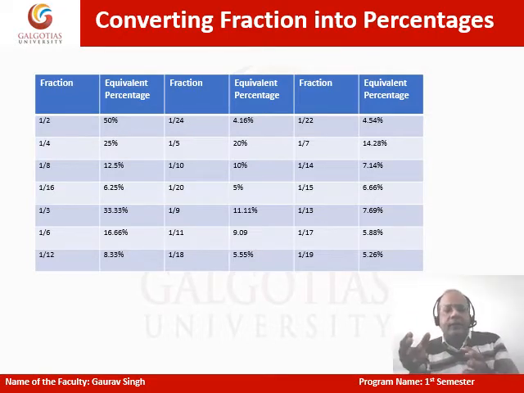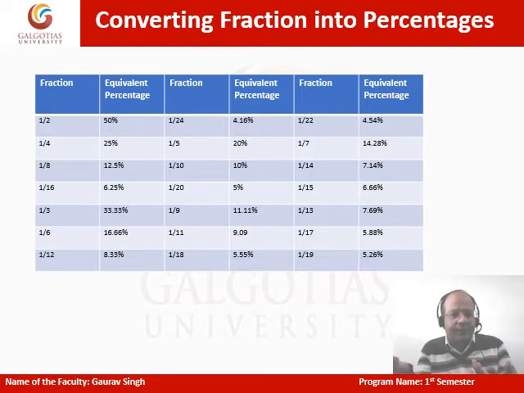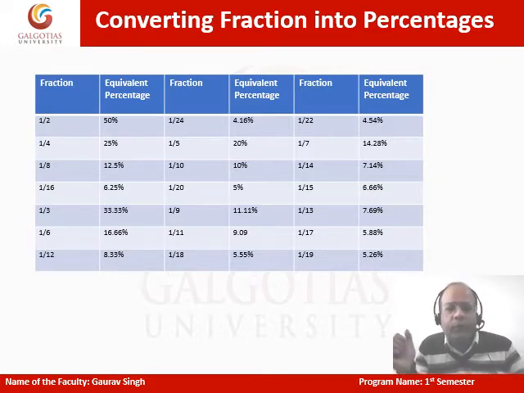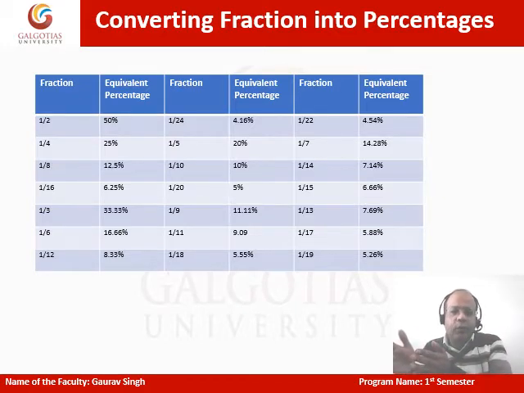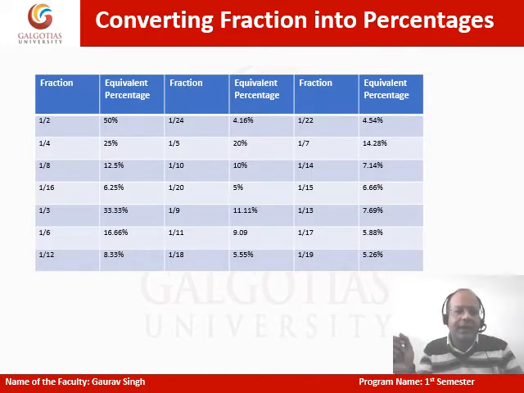And then I pick another fraction like 1 by 3, which is 33.33%. And again, if I halve it, it's going to be 1 by 6, which is 16.66%. Again, if I halve it further, it's going to be 1 by 12, which is 8.33%. Once again, if I do it, I'll get 1 by 24, which is 4.16%. So a half and the fractions following half, and 1 by 3 and the fractions following 1 by 3, are very simple.